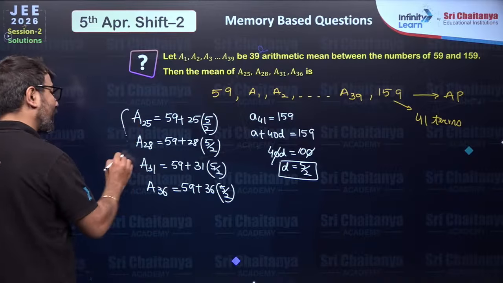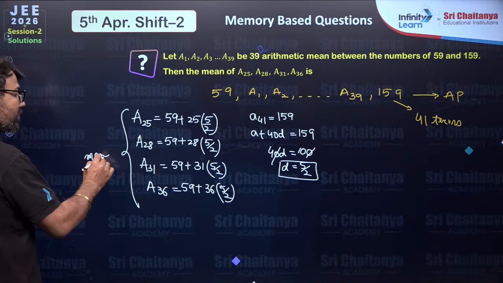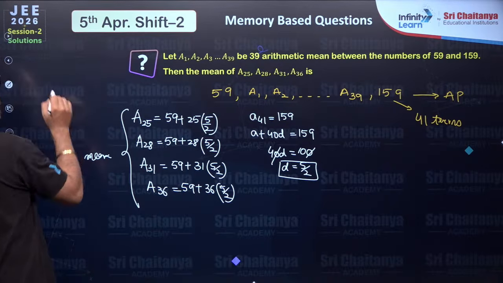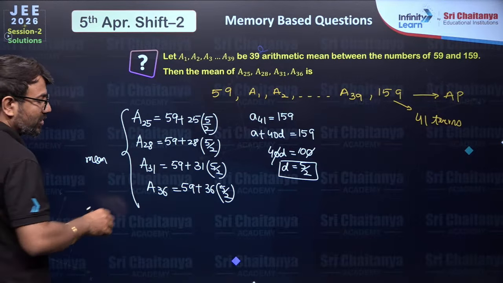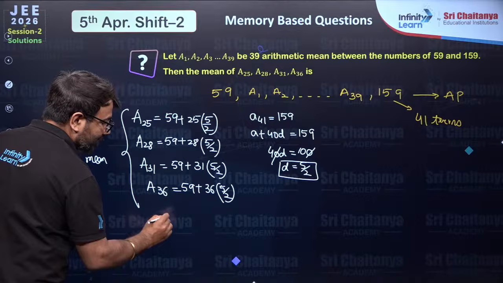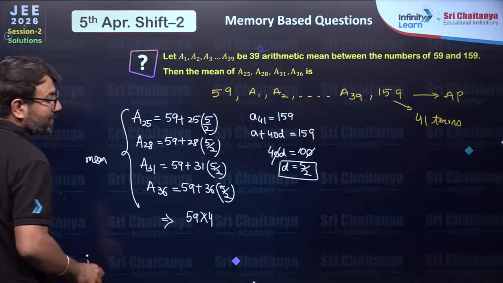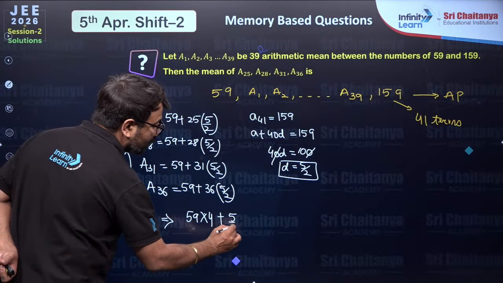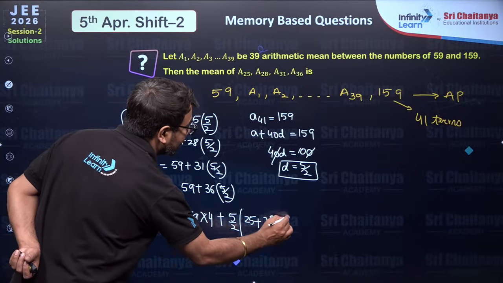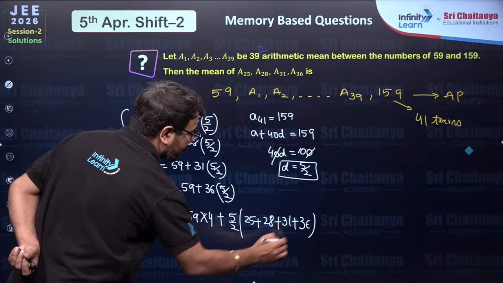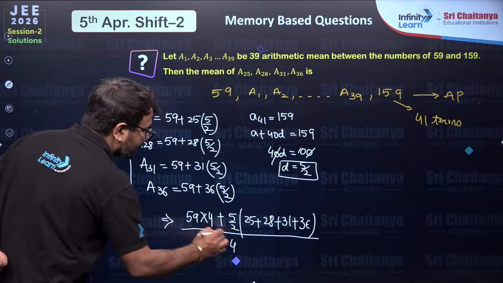And now they are asking the average of all these terms. Very easy to find the average. How will you find the average? You do the sum of observations and divide by the total number of observations. So if you add them for getting the average, 59 is added 4 times. However, you will see 5 by 2 taken common, 25, 28, 31 and then 36 is written. And this gets divided by the total number of observations, which is 4.